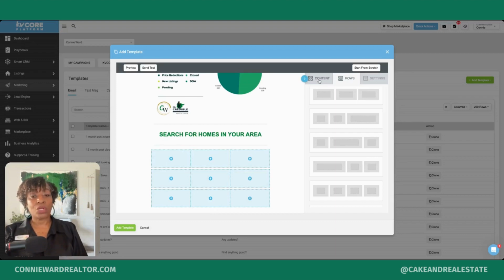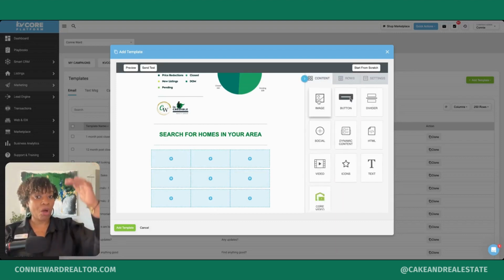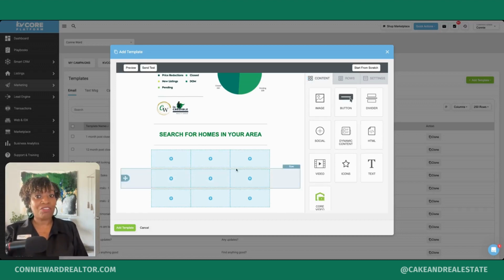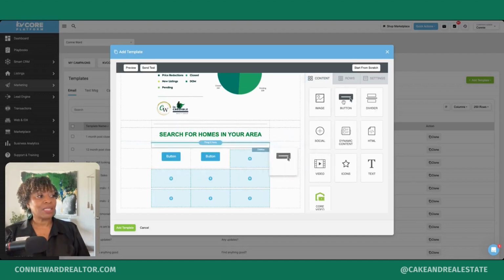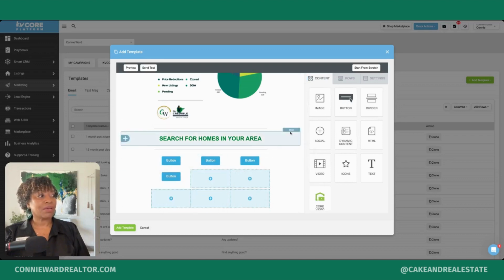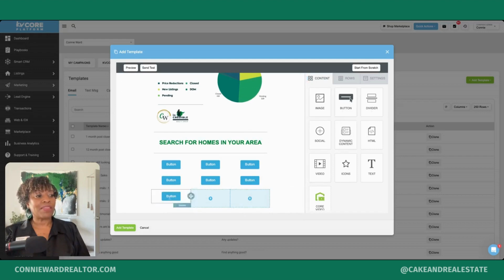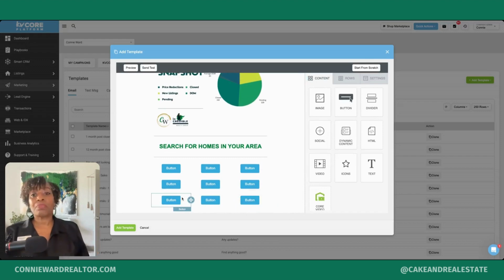Okay. So now I want to go back to my content, and you can set up all of your content blocks in advance and then edit each block afterwards. I like to do it as I go, but it doesn't matter. You can do all of your template formatting first and then add your content second. So now all of these are going to be buttons, okay? So we want to add a button to every block. And once we add all our buttons, then we're going to format each button individually.